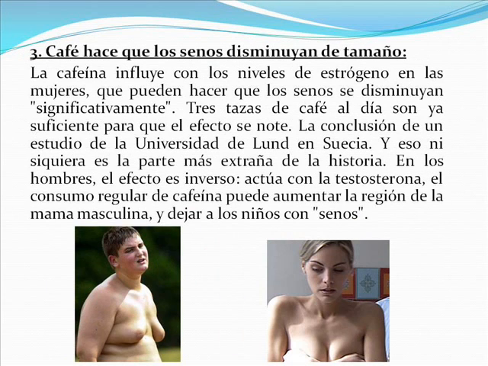3. Coffee causes the breasts to shrink. Caffeine affects estrogen levels in women, which can cause the breasts to decrease significantly. 3 cups of coffee a day are enough for the effect to be noticeable. That is the conclusion of a study by the University of Lund in Sweden. And that's not even the strangest part of the story. In men, the effect is reversed. Testosterone acts. Regular caffeine intake can increase the male breast region, and leave the guy with breasts.